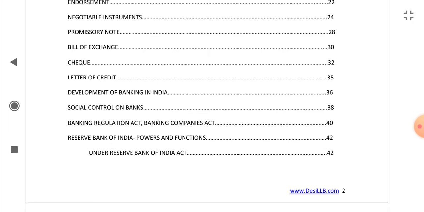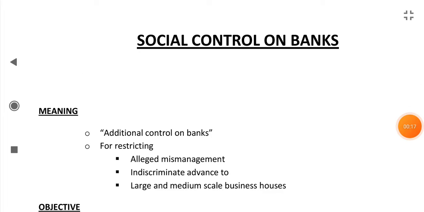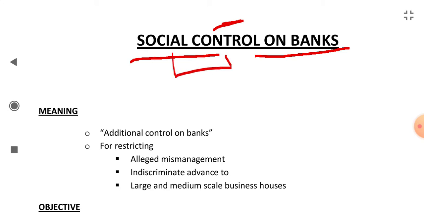Today we will discuss social control on banks, page number 38. Social control on banks. This means how to put additional control on banks so they start giving loans and advances to socially weaker sections and a priority sector. So first let's see the meaning. Social control on banks means additional control on banks.